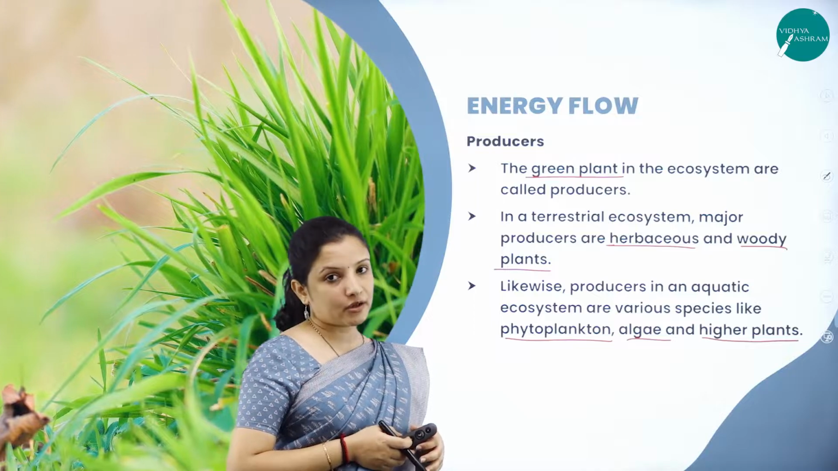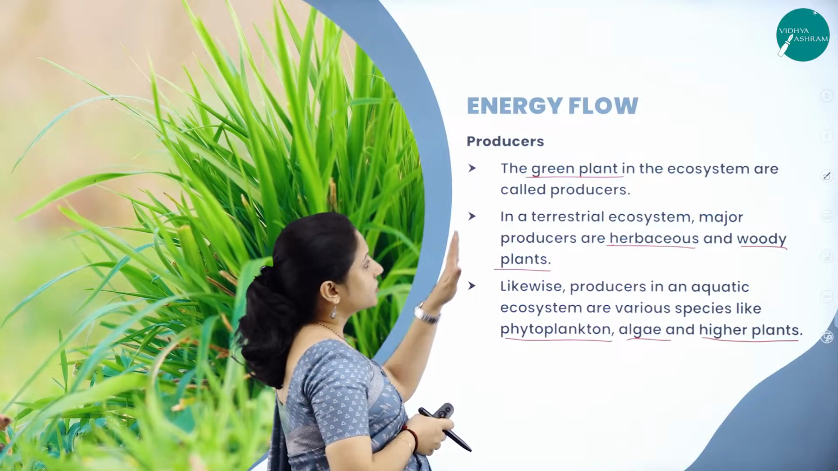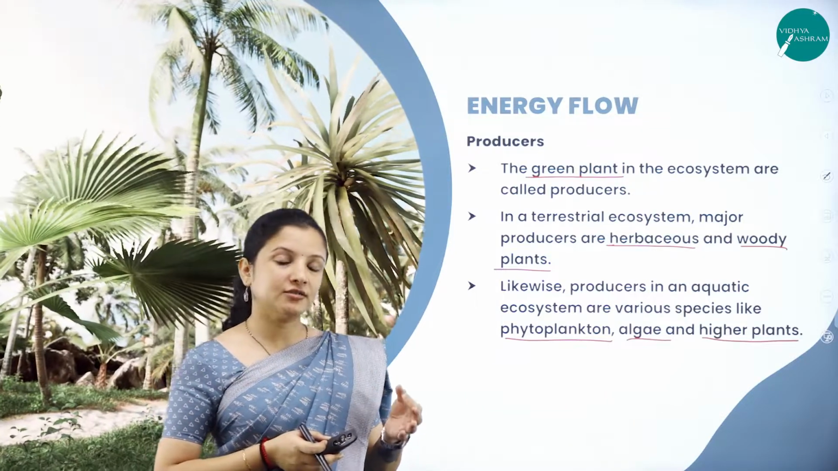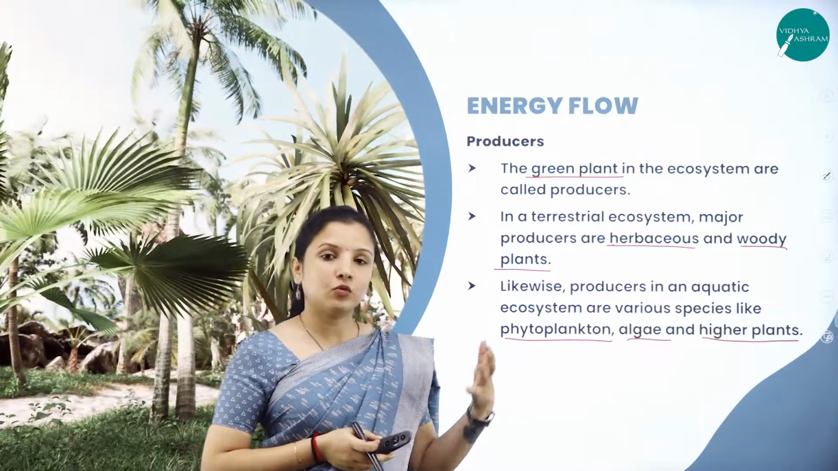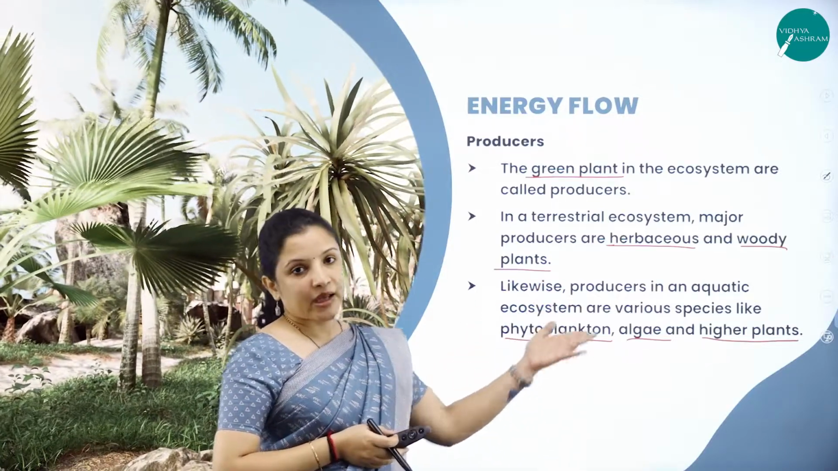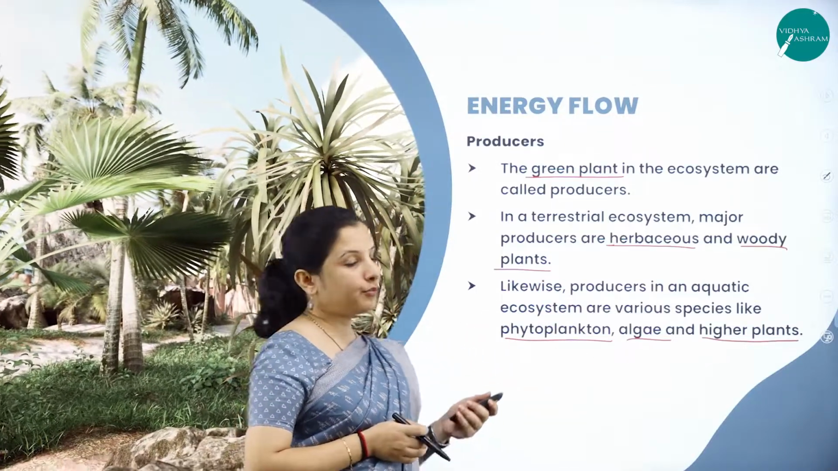While studying about pond ecosystem, we came to know about this. So therefore, producers can be either the green plants, which are herbaceous or woody, or the water-dwelling plants such as the phytoplanktons, the algae, and some of the higher plants in the pond.